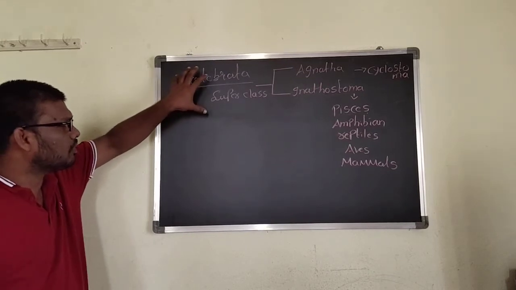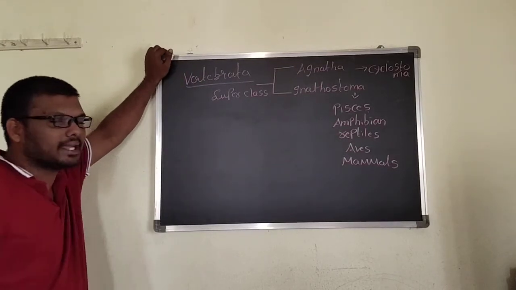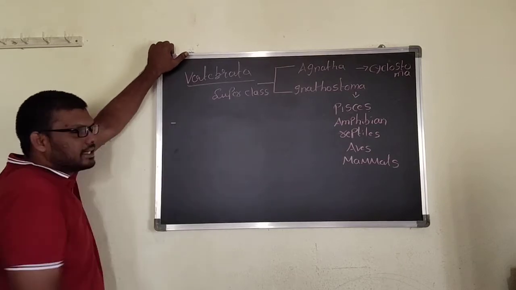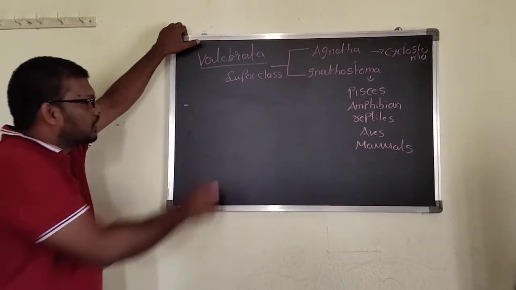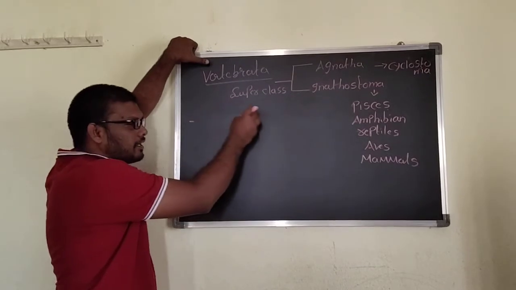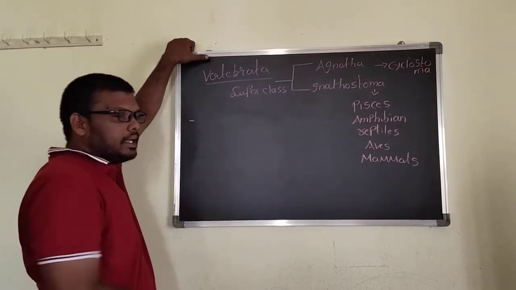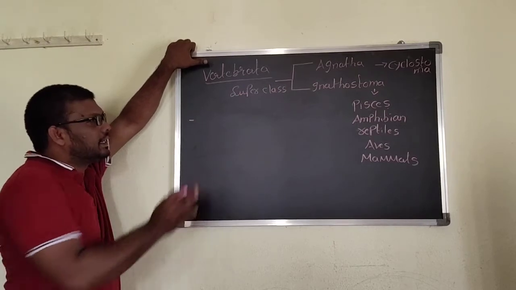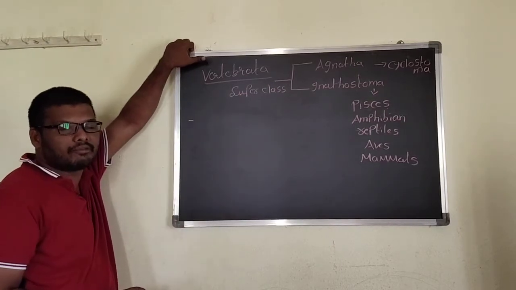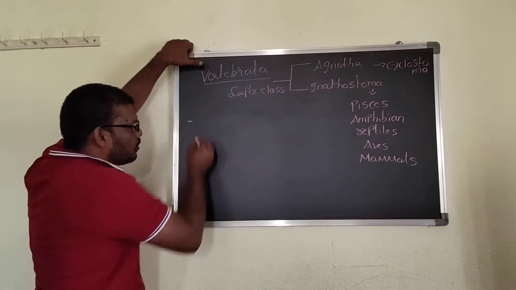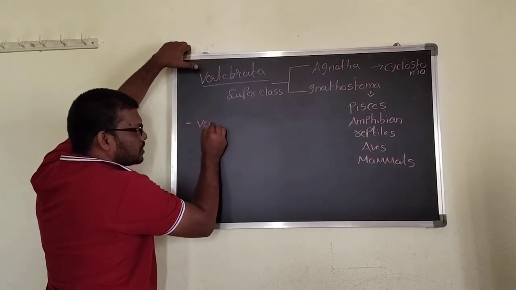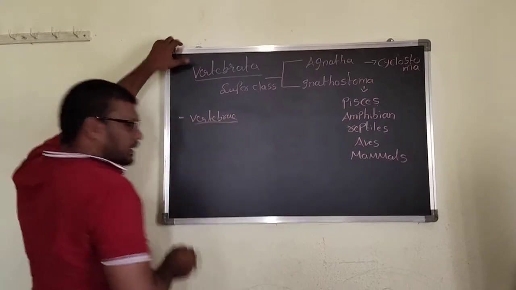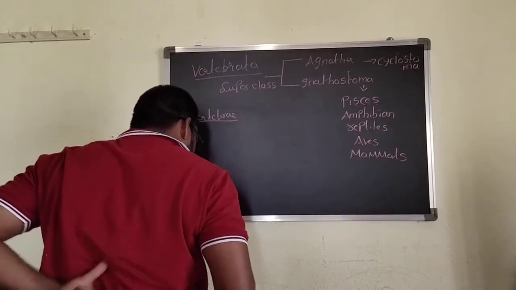Now, regarding the Vertebrata, first we can go for the general characters. I already said what is Vertebrata. The notochord is converted to the vertebral column. The vertebral column is present throughout their life, that is under the subphylum of the Vertebrata. Now see here, the first one, vertebrae. This is totally the vertebral column.